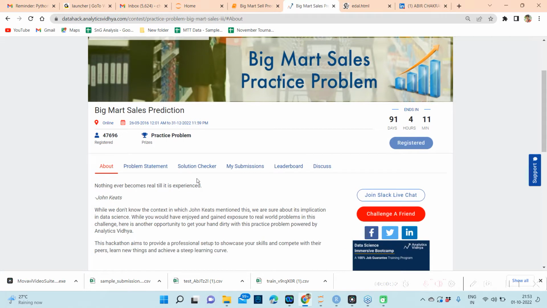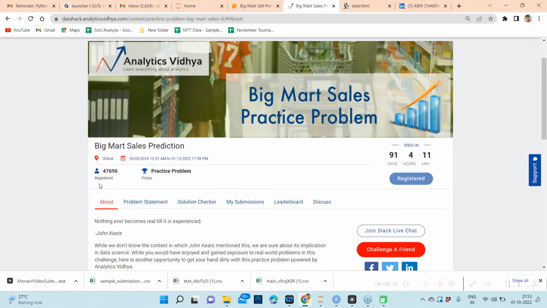As it is a practice hackathon and the score is calculated on the public score only, not the private score, it is not possible to check our actual rank. But what we can do is try to get a solution in the top 1%, and that should be sufficient to solve the business problem. But in terms of chasing the top few ranks, it is probably not the right hackathon to do so because there is no way you can check your actual rank.